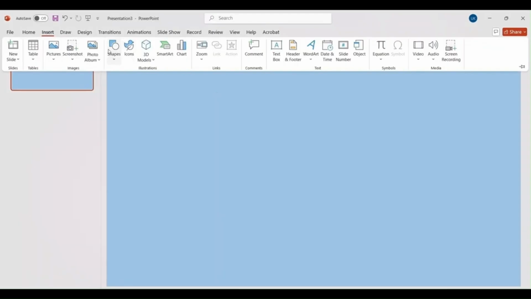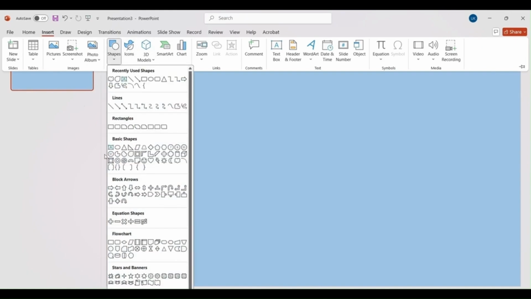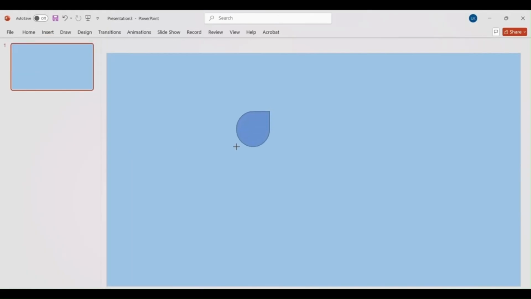Click on Insert. A window will open like this and you can see shapes. Click on that. Under basic shapes, you can see many familiar shapes which you have already learned. Out of this, I am going to select one shape. If you keep the cursor on top of it, you can see teardrop. I am going to use this teardrop.